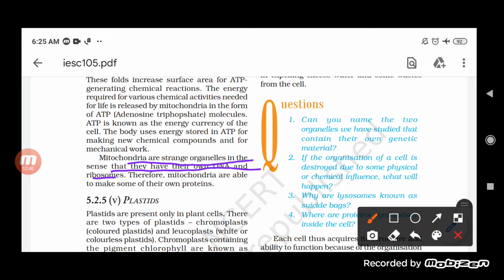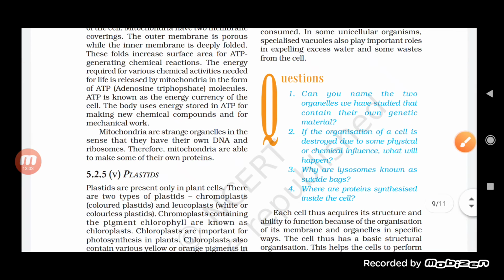In the plant cell, plastids and mitochondria both are there. But yes, we can say that one of the cell organelles which has its own DNA and own ribosomes is mitochondria. And since it has ribosomes, it has the capability to make its own protein also.